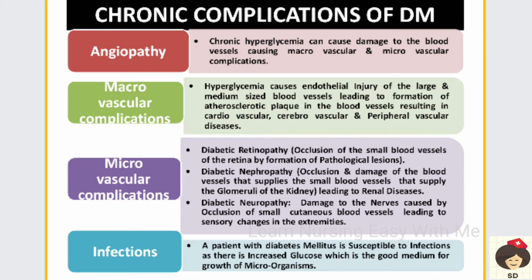This can occur anywhere: in the cardiovascular system, that is in the heart; cerebrovascular, in the cerebral blood vessels, that is in the brain; and peripheral vascular, any blood vessels that are supplying the abdomen and the extremities. Any of these blood vessels can get blocked, so that is called macrovascular complications.